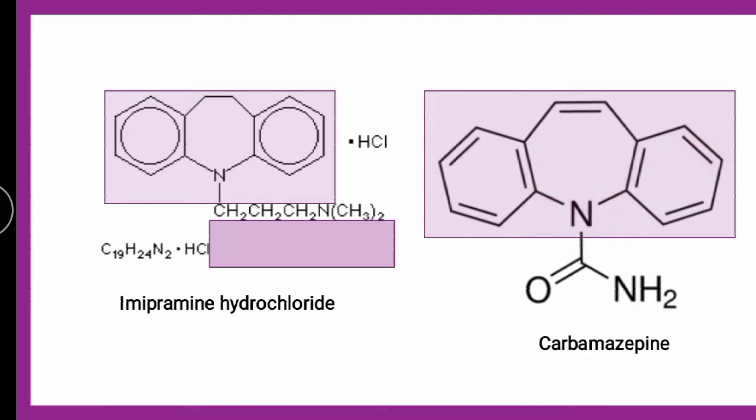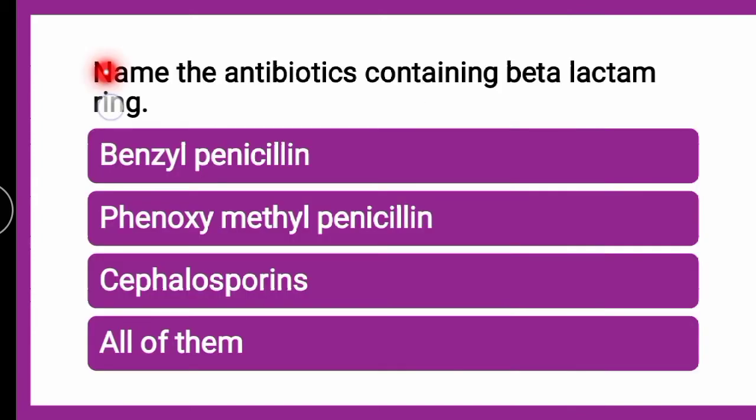dibenzazepine. So imipramine contains dibenzazepine, and it is an antidepressant drug, and carbamazepine is also a drug which contains dibenzazepine, which belongs to the category of anti-epileptic drugs. So imipramine and carbamazepine are the 2 drugs which contain dibenzazepine. Next question is, name the antibiotic containing beta-lactam ring.